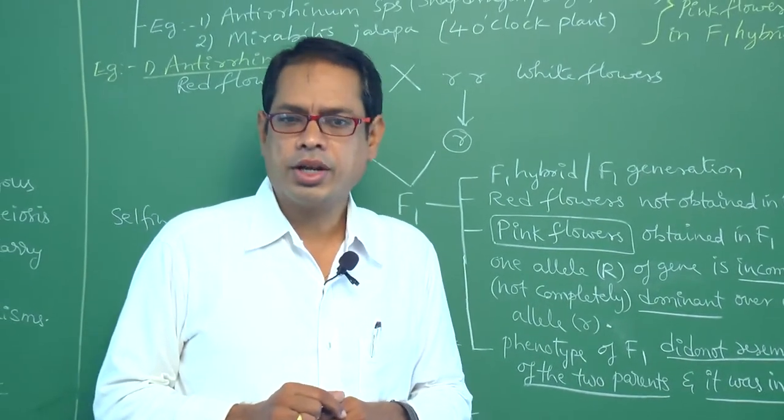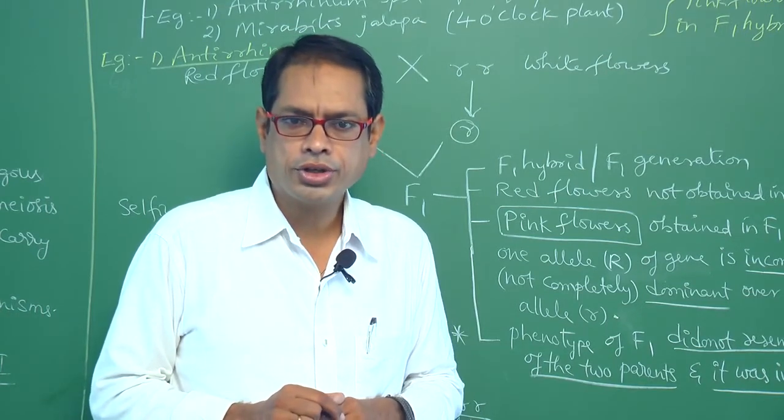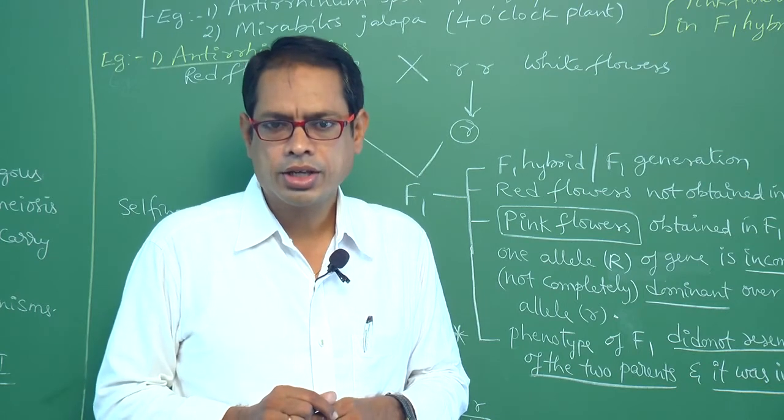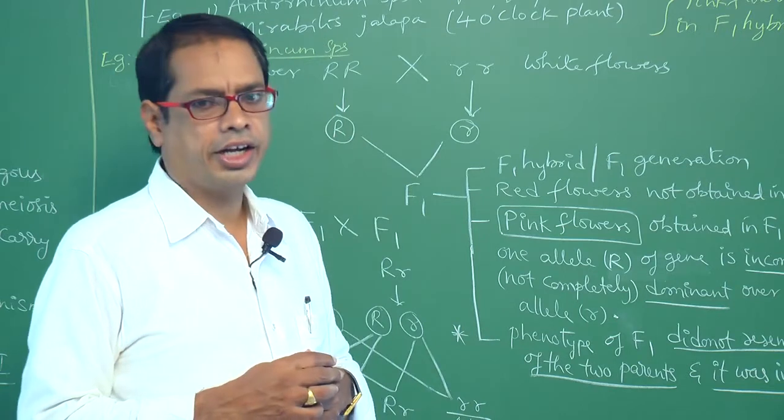Whereas in complete dominance, the F2 phenotypic ratio is 3:1 and the genotypic ratio is 1:2:1. That means those two are not identical.